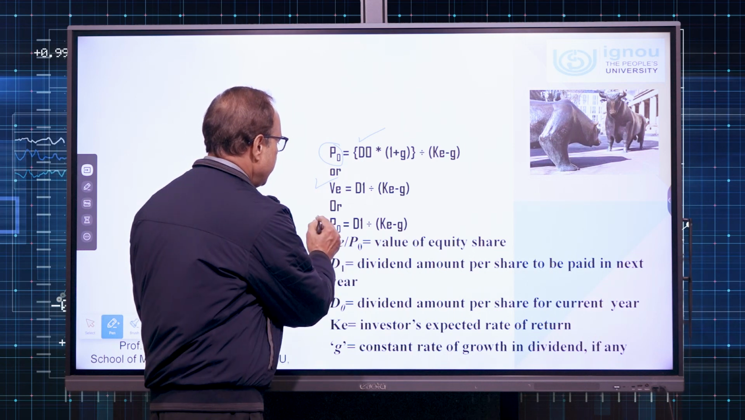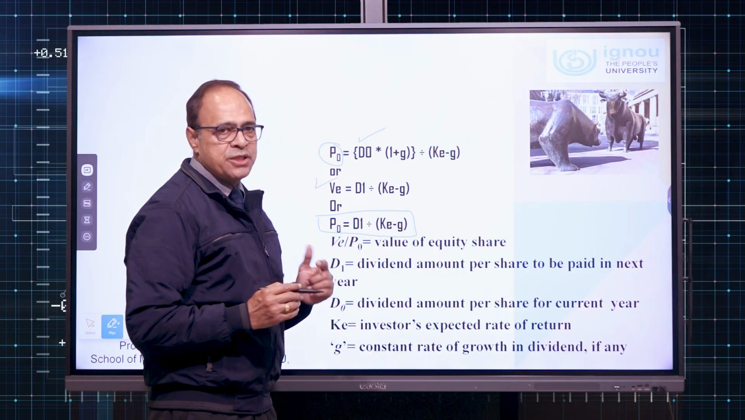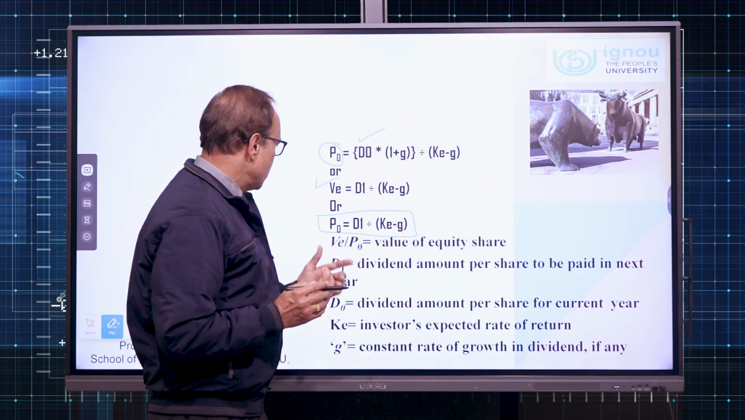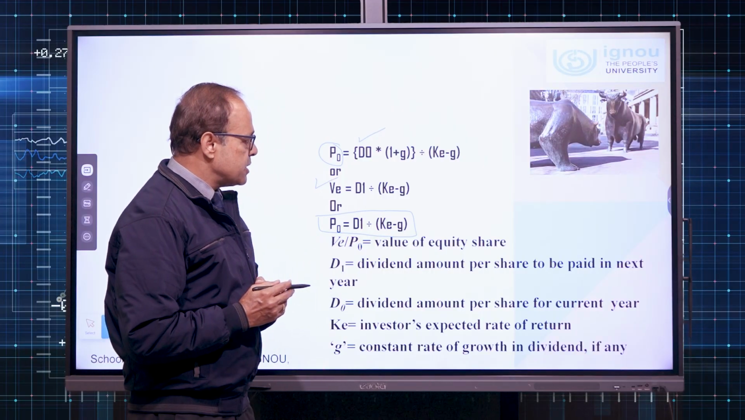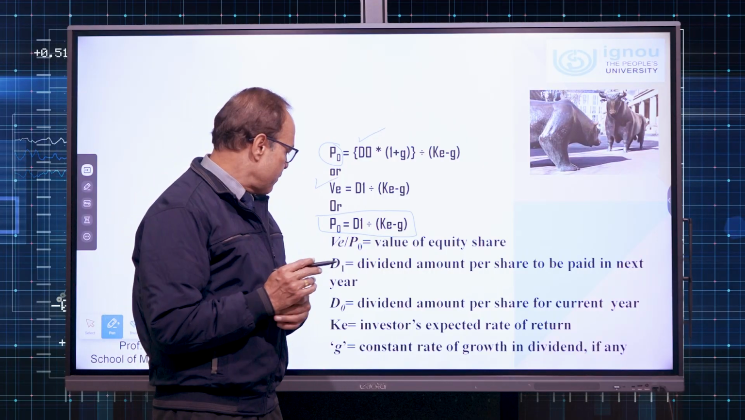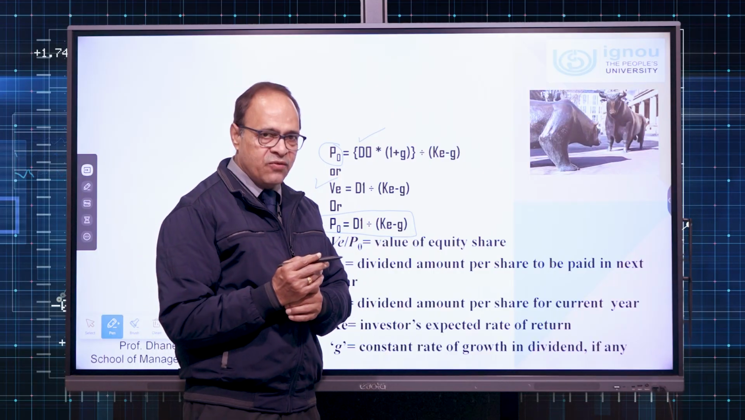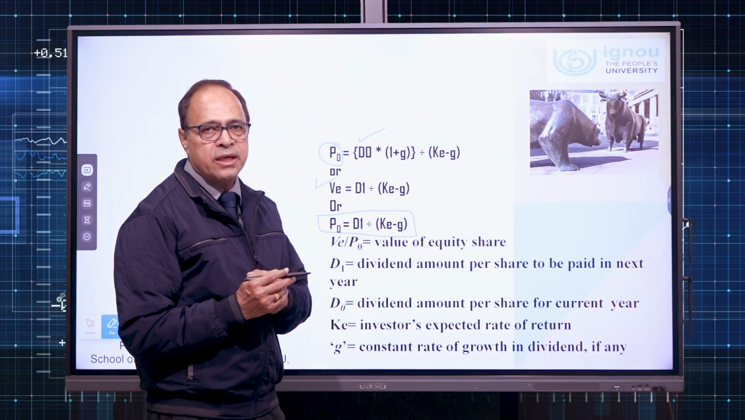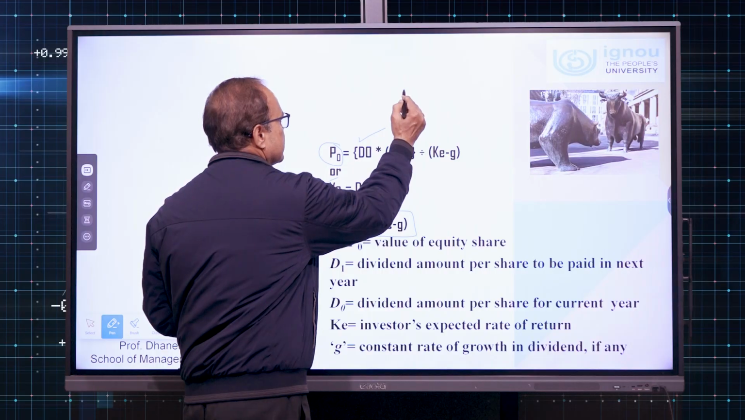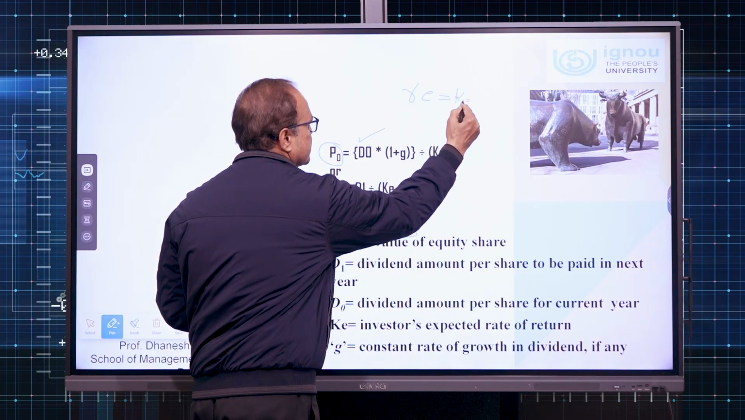The alternative formula can be like this also. P0 and VE are both synonymous for the value of equity shares. D1 is the dividend amount per share to be paid next year. D0 is the dividend amount paid by the company during the current financial year, and KE. Now, here KE, few people call it RE also. So, KE and RE are synonymous.